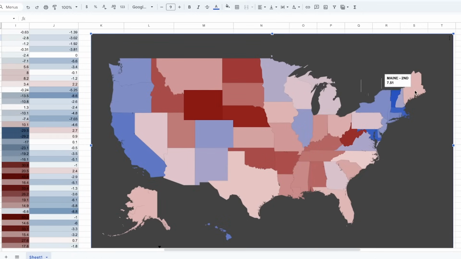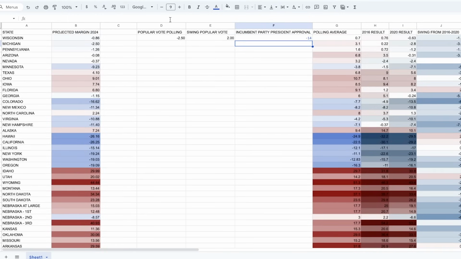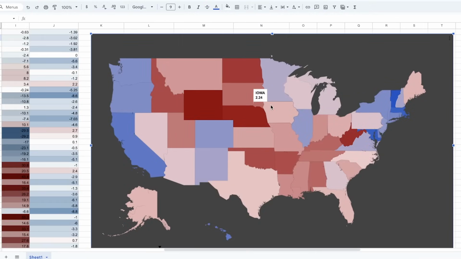New Hampshire would vote massively to the left. Florida would still be a likely margin. Texas would fall under that 5 point category. And a lot of these Republican states would fall into likely territory going into this election. So basically, if Biden were to match his 2020 performance and have the same approval rating, which I believe was up by 5 points in the national popular vote, I think he was at 52 and his disapproval was 47, you can see that it is not looking really good for Trump.